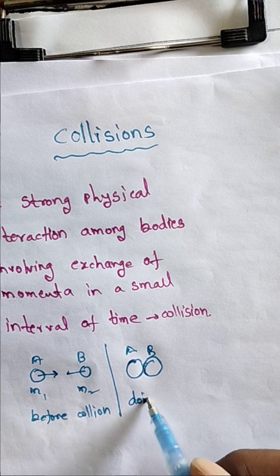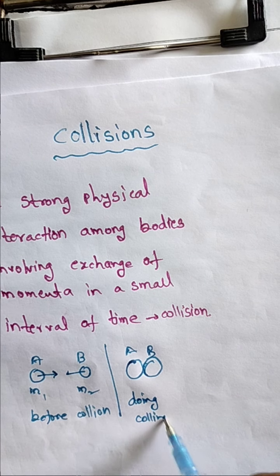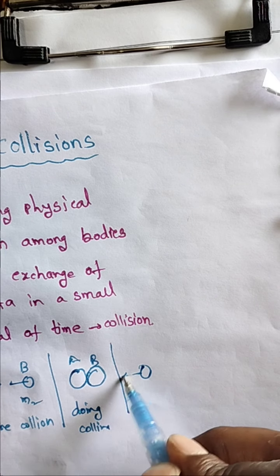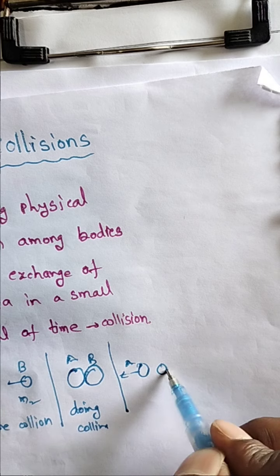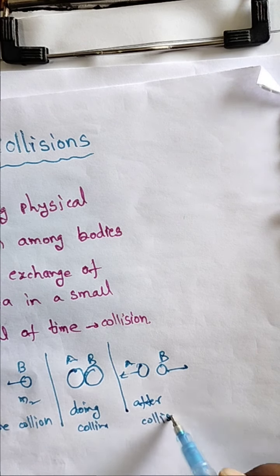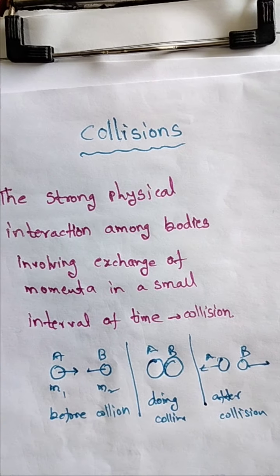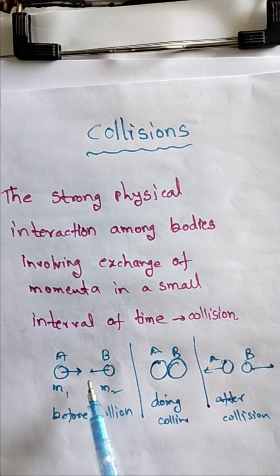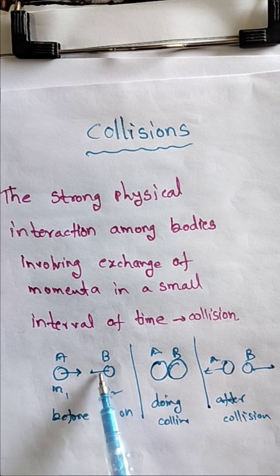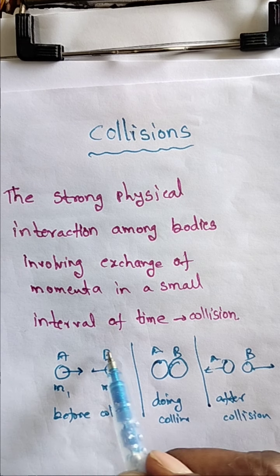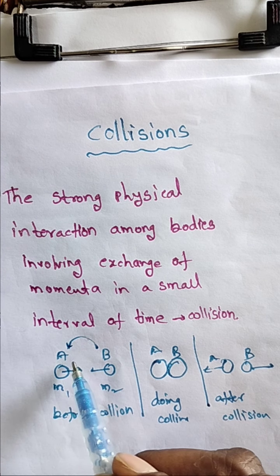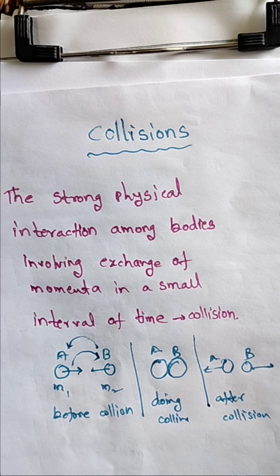A and B are in collision. And after collision, what happened? A is moving in this direction, B is moving in this direction. This is after collision. So in this diagram, what you observe is the strong physical interaction among the bodies involving exchange of their momentum. Here B's momentum is exchanged to A, and A's momentum is exchanged to B.